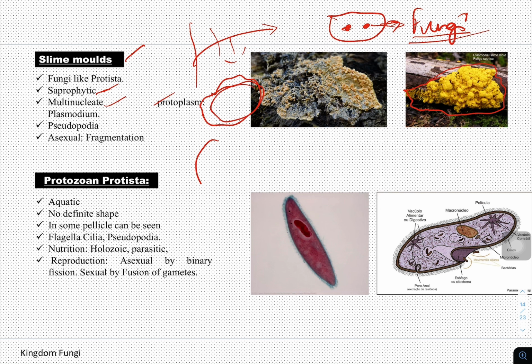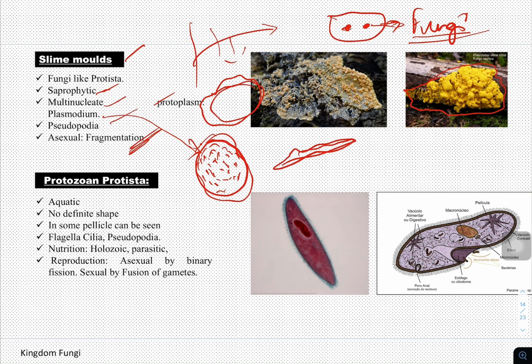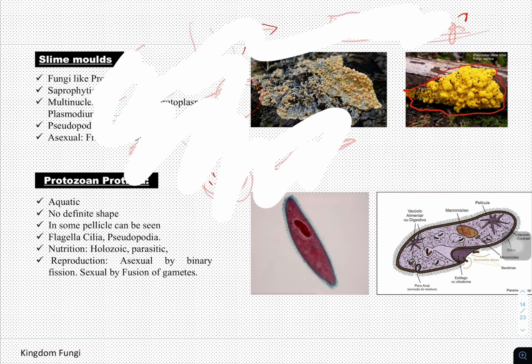And when they come together, they form a number of spore producing structures called a plasmodium. Here the plasmodium is nothing but a spore producing structure. Next, they undergo movement with the help of pseudopodia. The locomotor structure is pseudopodia, and asexual reproduction takes place by fragmentation. These are some of the characters of kingdom Protista.